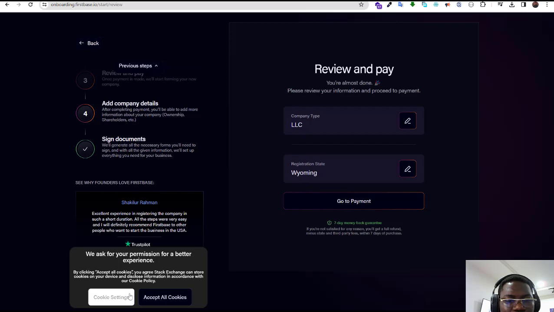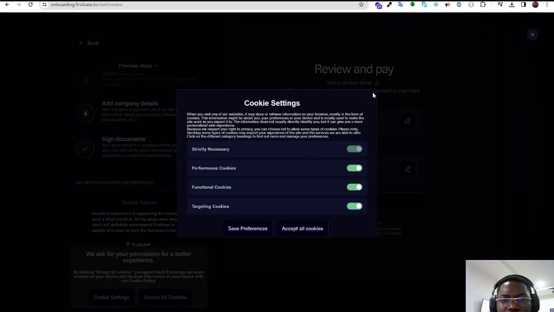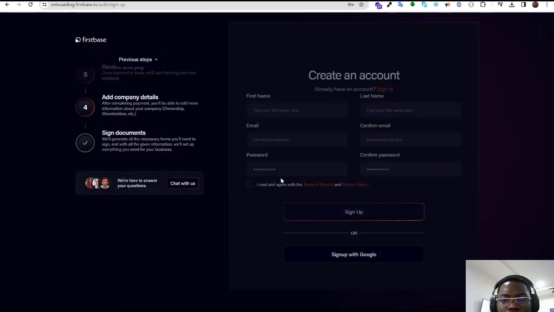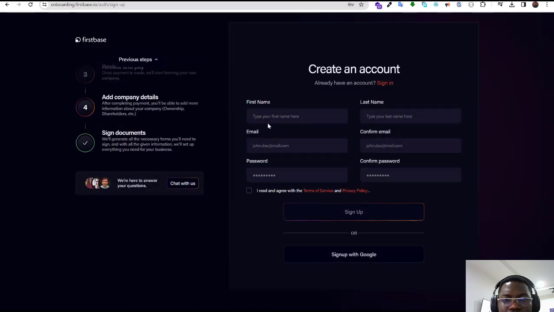Once you click on continue, the next thing you are going to do is click on go to payments. So this is the payment platform. You put in your name, your details here, email address, and then a password, and then you click on sign up. Once you sign up, there is certain information you have to provide on that system.